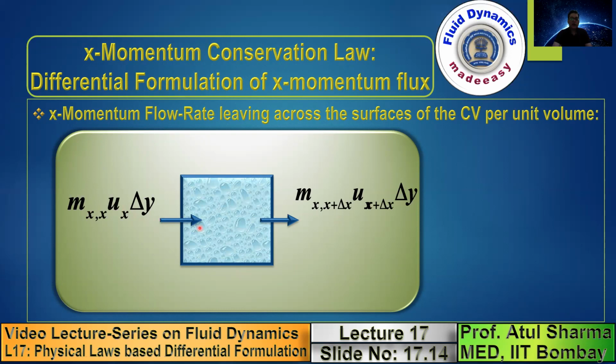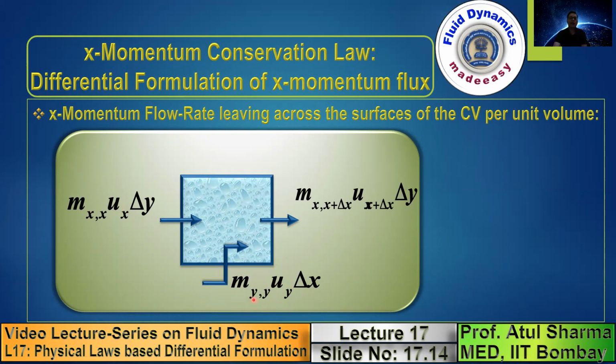Whereas the mass flux which acts on this horizontal surface is in the y direction, whereas you want to calculate the x momentum flow rate. Note that here again, this is the mass flux in the y direction, the vertical direction. This is the surface area. The product of these two gives you the mass flow rate. The mass flow rate multiplied by the velocity in the x direction gives the x momentum flux.